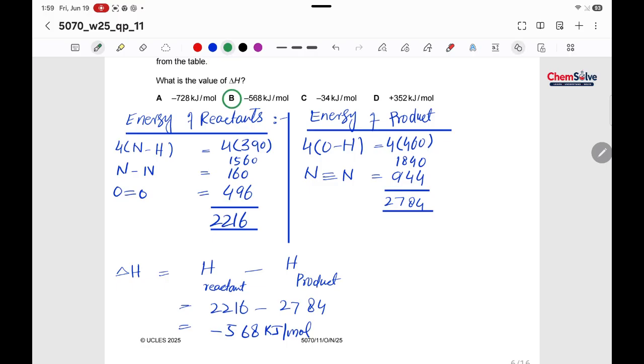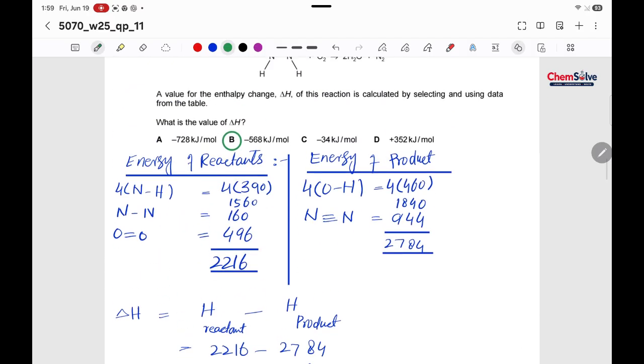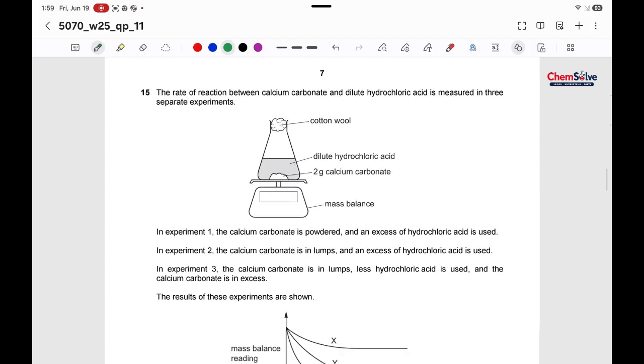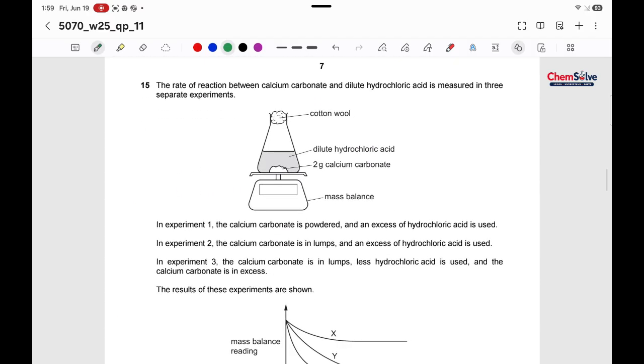A lot of calculation is being involved in this paper. This is the third question with a lengthy calculation. Okay, next question, question number 15.